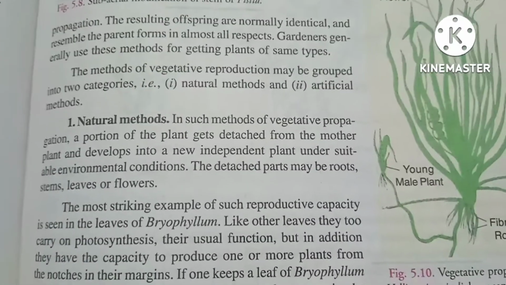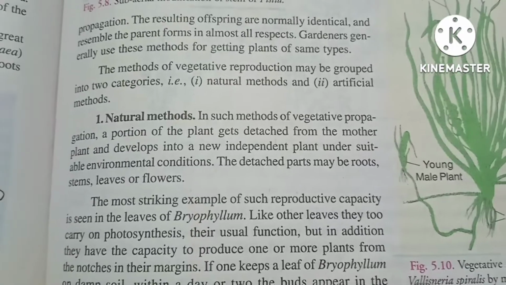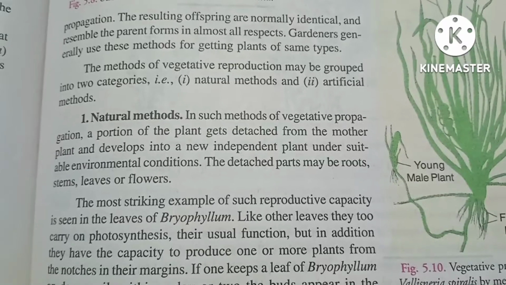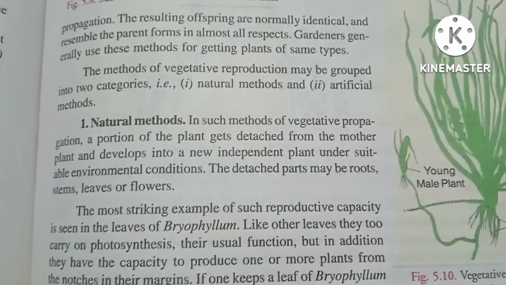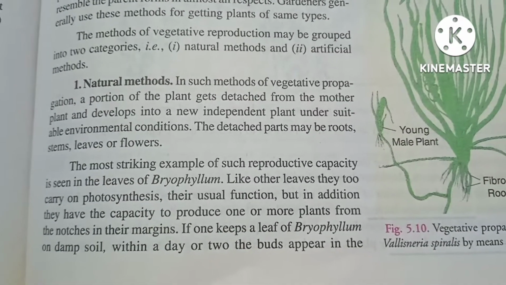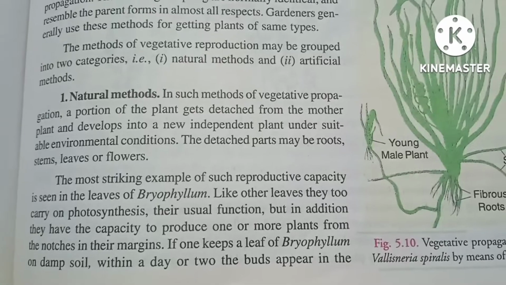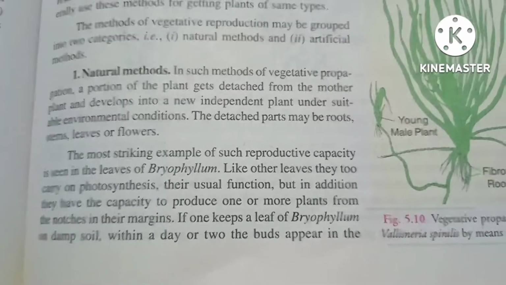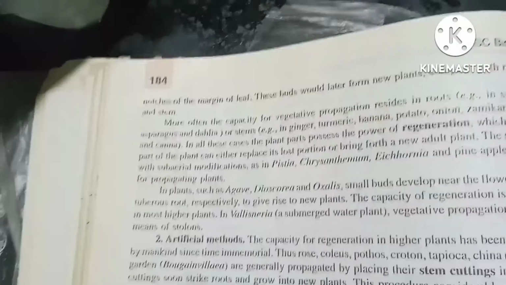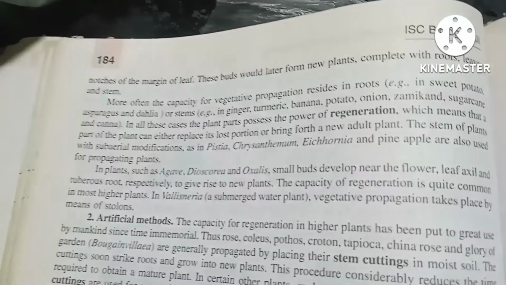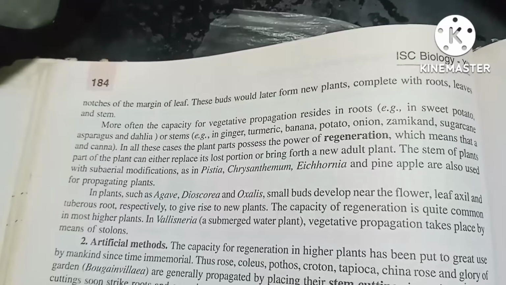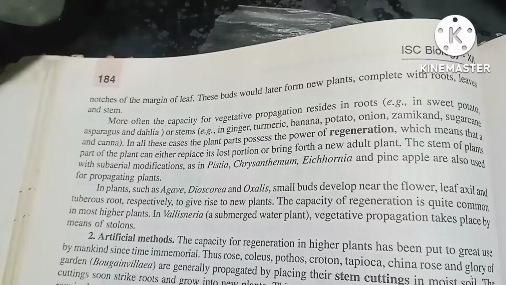The most striking example of such reproductive capacity is seen in the leaves of Bryophyllum. Like other leaves, they too carry on photosynthesis, their usual function. But in addition, they have the capacity to reproduce one or more plants from the notches of their margins. If one keeps a leaf of Bryophyllum on damp soil, within a day or two buds appear in the edges of the margin of leaves. These buds later form new plants complete with roots, leaves and stem.